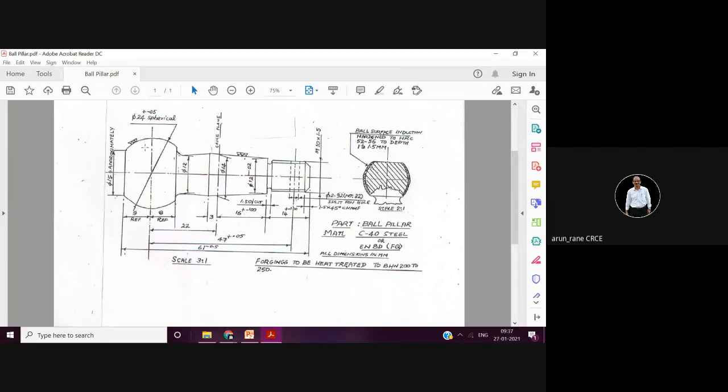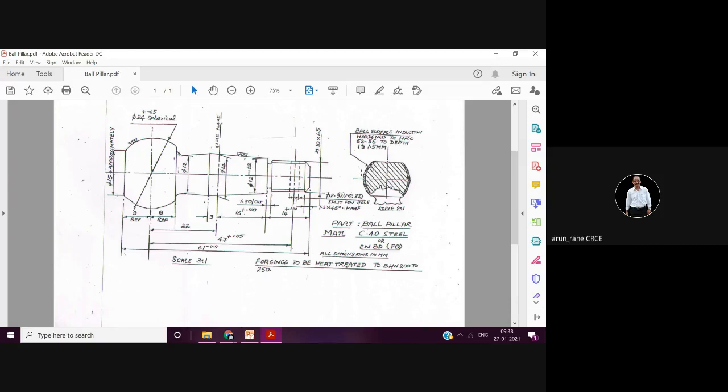So how much carbon has to be penetrated? That depends upon how much case depth you want. And then you have to pass the current, and then quenching. Again, how much current to pass, that again depends upon the case depth.